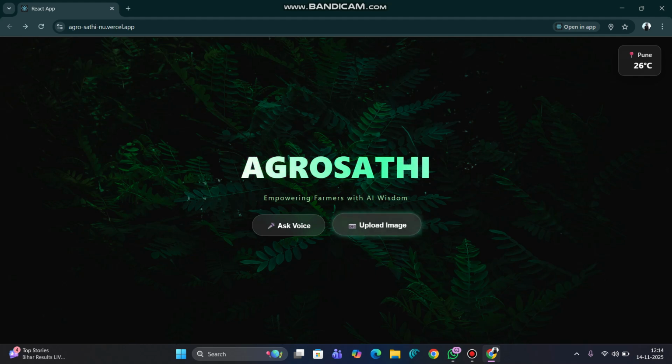So here, what we are doing. First, we have included the weather API. Here we are taking the current location and the current weather. Based on that, we are generating two queries. First is a voice query, where the farmer is directly communicating with our model, and second is an image query. Here we are uploading an image of an infected plant, which is analyzed by our ML model, and it gives personalized advice because we have considered the weather and the location.